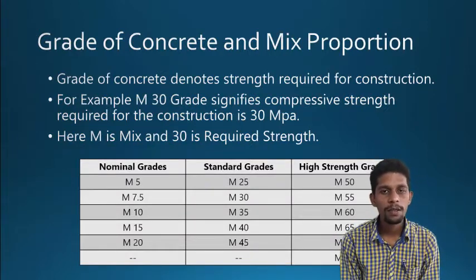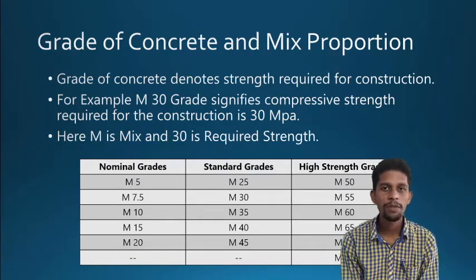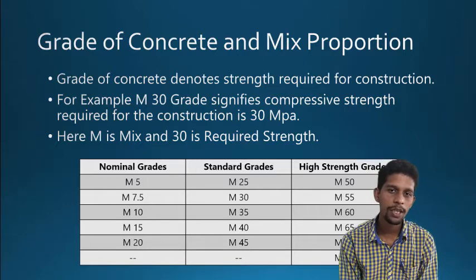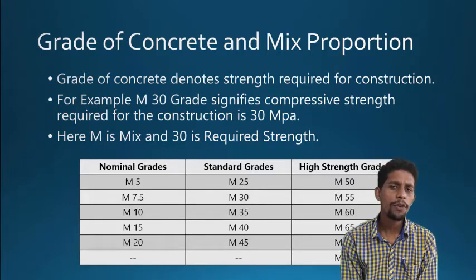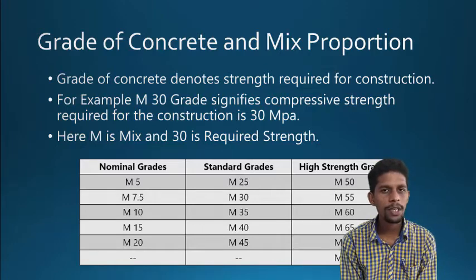For each and every concrete construction, the grade is very much important. We have three different grades: nominal grades, standard grades, and high strength grades. Before that, in a grade represented as M20 or M30, what is M actually?